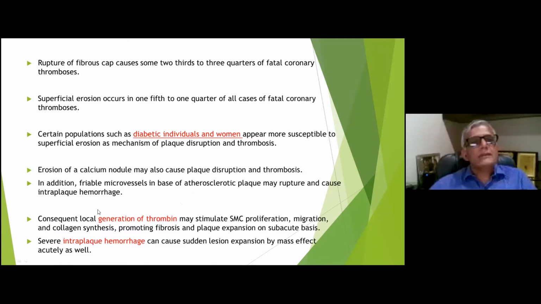Consequent to the local plaque rupture or erosion, there is generation of thrombin, which may stimulate smooth muscle cells, and that leads to rapid expansion of the plaque. So if we do an angiogram 6 months earlier, the angiogram may not show significant stenosis, but after 6 months, the patient may have significant stenosis. Sometimes intraplaque hemorrhage can cause sudden lesion expansion and acute coronary syndrome. So this diagram illustrates all these findings.